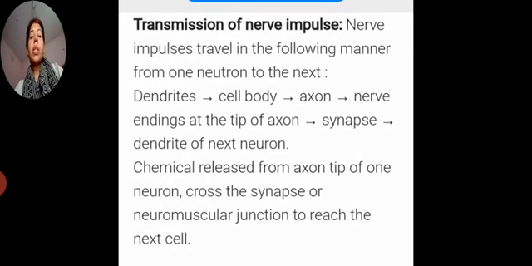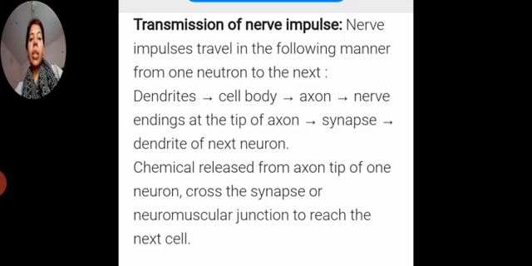So how does this nerve impulse transmit, how does it travel from one neuron to another? Already I said between the two neurons there is a small gap, and this small gap we call the synapse. So how is the nerve impulse transmitted? Whatever the information or message, the nerve impulse is carried from one part of the body to another part in the form of an electrical impulse. So how does this nerve impulse travel from one neuron to the next?